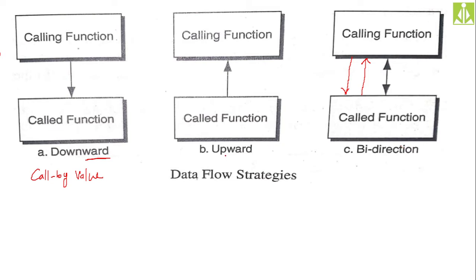Okay, and these two strategies, the upward flow and the bidirectional flow, are examples of call by reference, because we use references over here. To establish this communication, we use references. Okay, call by reference example. And to establish this type of communication, we use only data values. We don't use any references. Remember this one. This is a very, very important question.